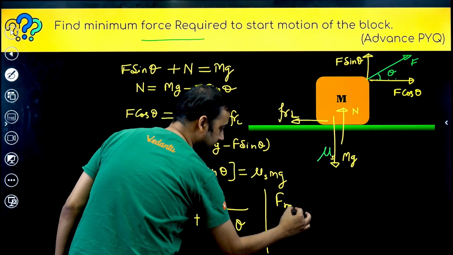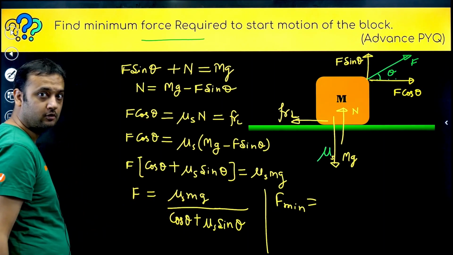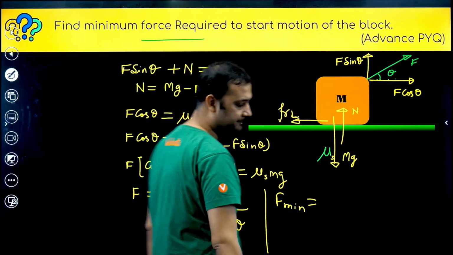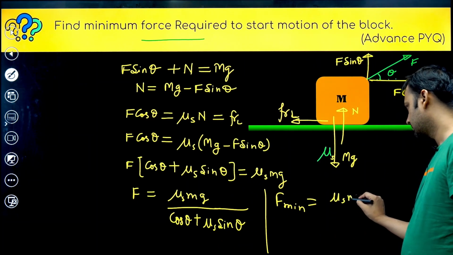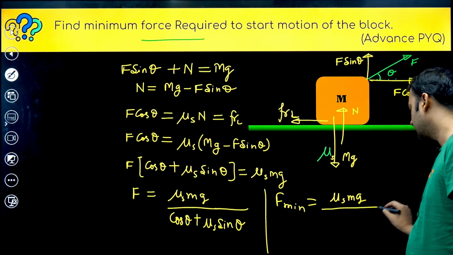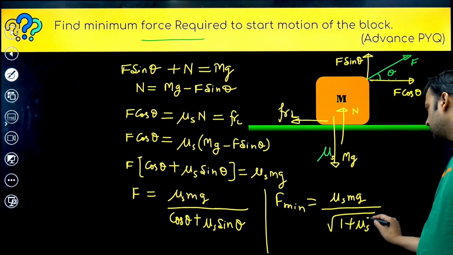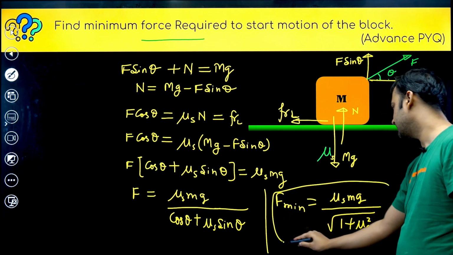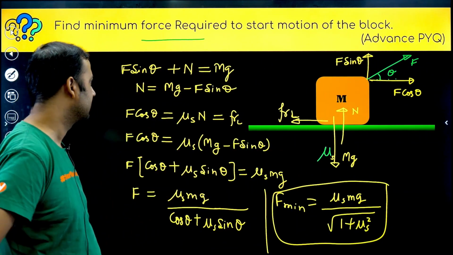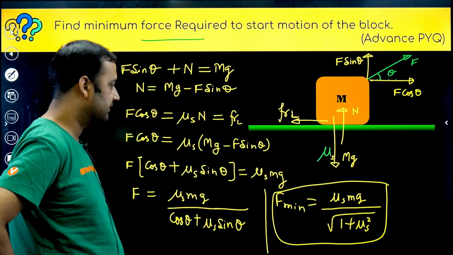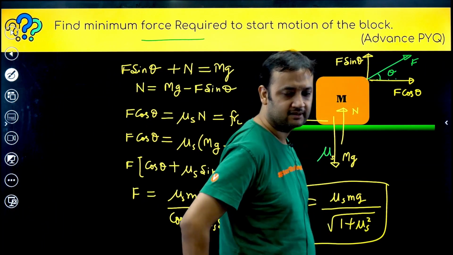So what will be F min? Put that maximum value of the denominator. This maximum value of the denominator was under root of mu square plus 1. So this will become mu s mg divided by under root of 1 plus mu s square. Please remember this value, guys. Very, very important. And when will this happen? When theta is equal to tan inverse mu s.